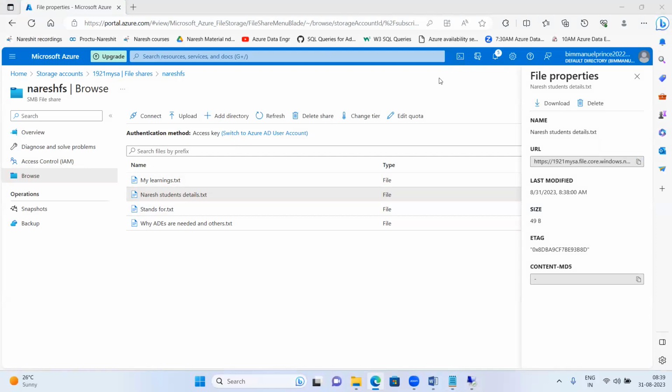No, it's applicable only to file share, not for blob. Yes, good question, Pranil. We can do this only for file share, not for blob.